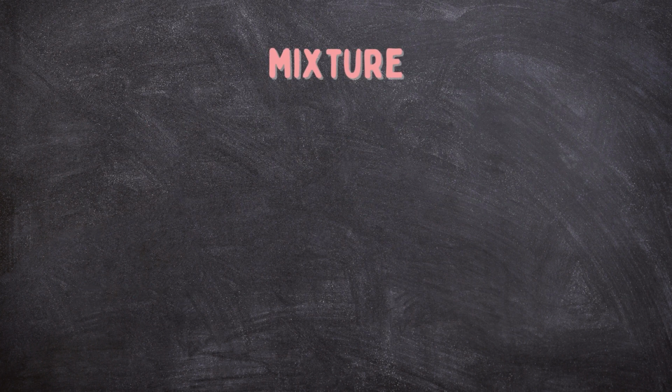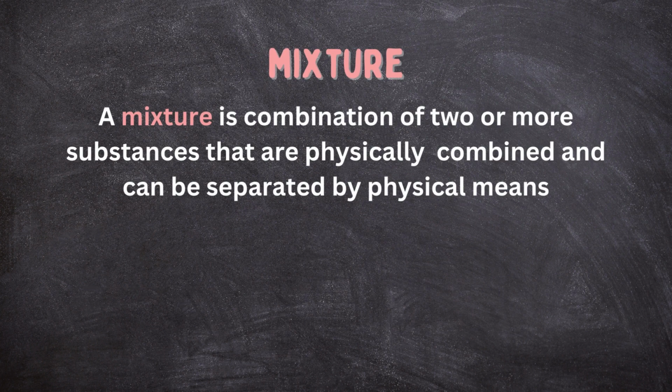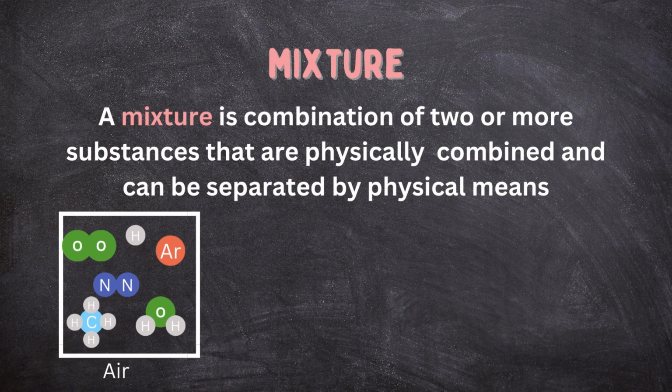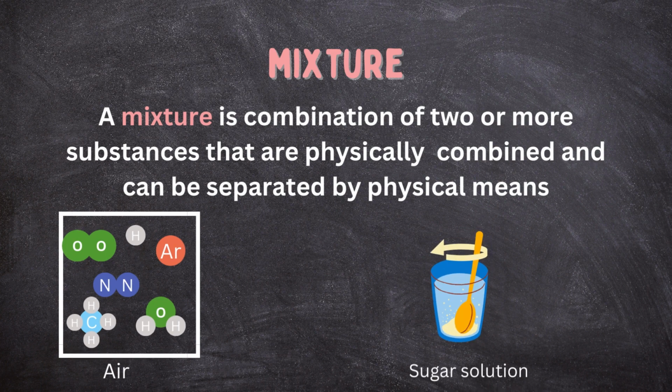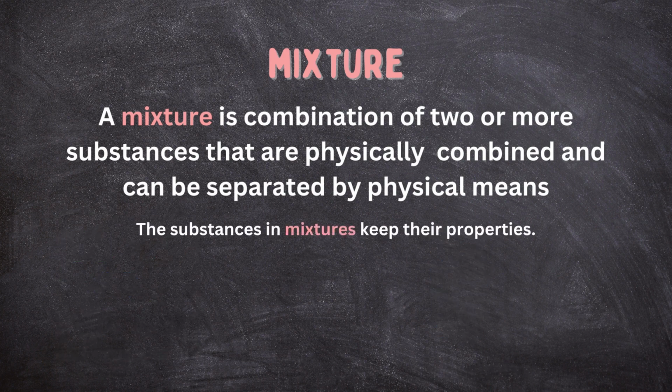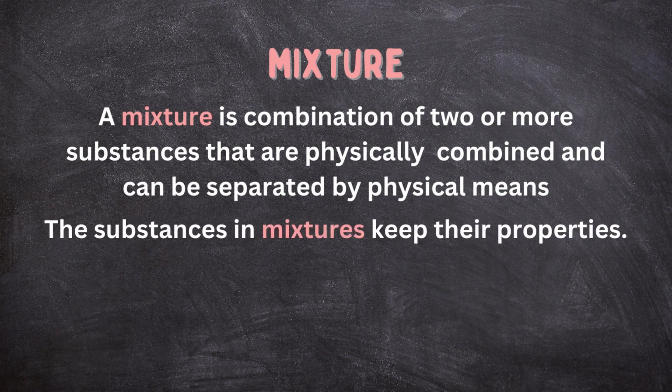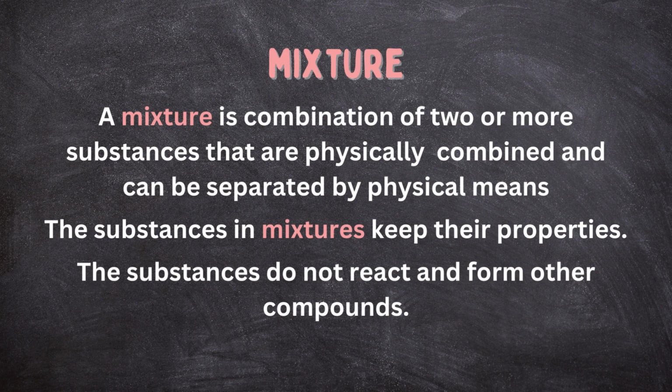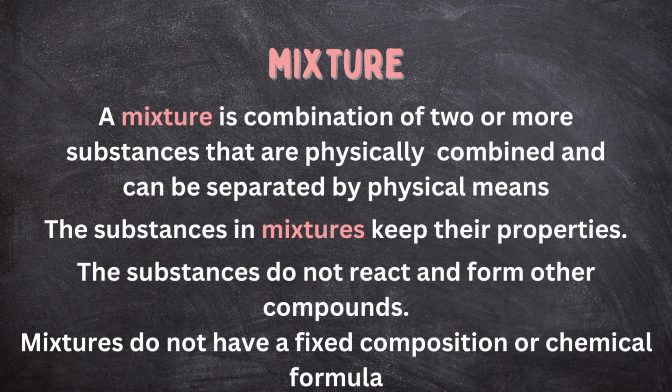Now, let's talk about mixtures. A mixture is made up of two or more substances that are physically combined and can be separated by physical means. Examples of mixtures include air, a mixture of different gases like nitrogen, oxygen, and water vapor, and a solution of sugar and water. The substances in mixtures keep their properties and do not react and form other compounds. Unlike compounds, mixtures do not have a fixed composition or chemical formula.